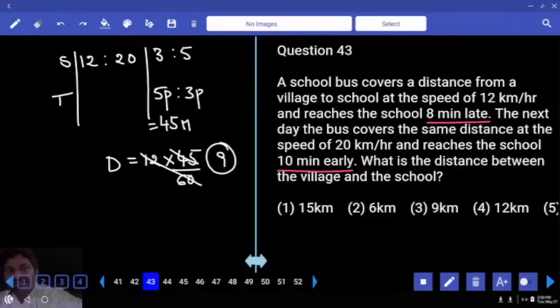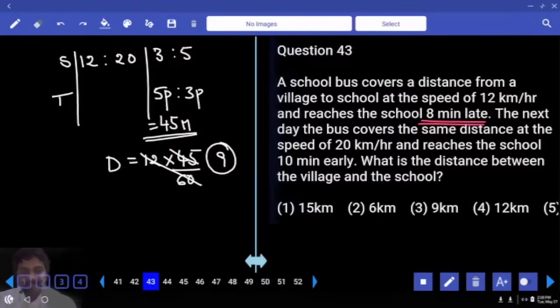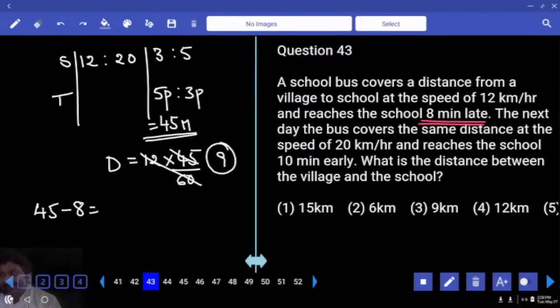In the same question, they may ask you what was the original time to reach the destination. First case, we got time was 45, that includes 8 minutes late, right? Then to get original time, it will be 45 minus 8, correct? So answer 37.